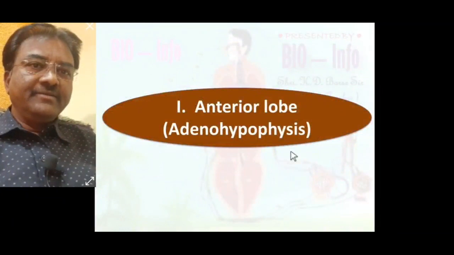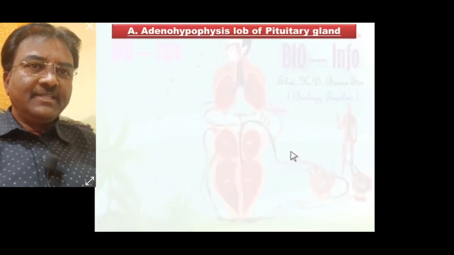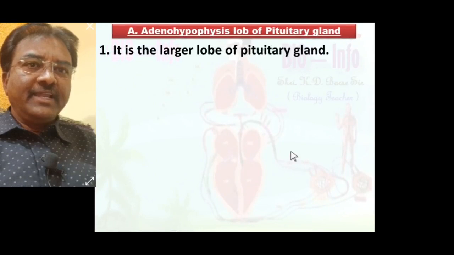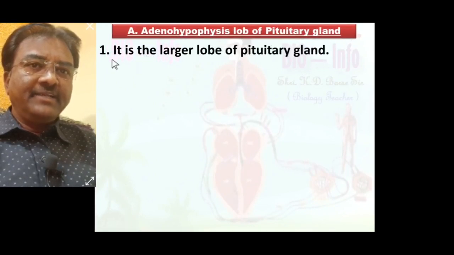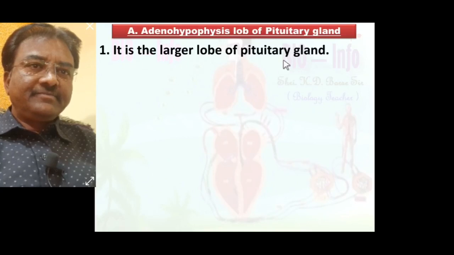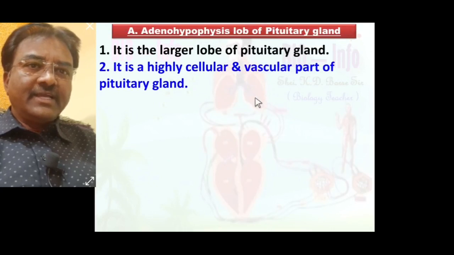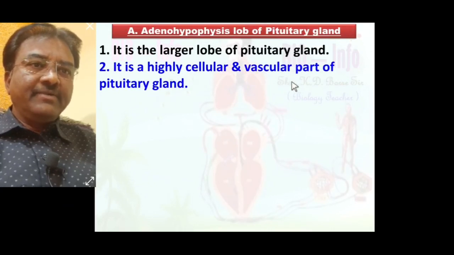We learn the first lobe, known as the anterior lobe or adenohypophysis. The adenohypophysis is the larger lobe of the pituitary gland. Point number 2, it is the highly cellular and vascular part of the pituitary gland.